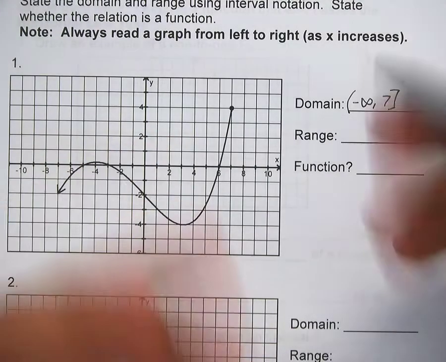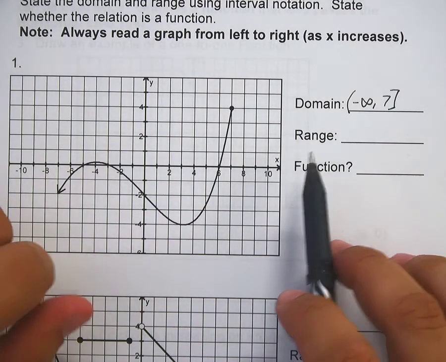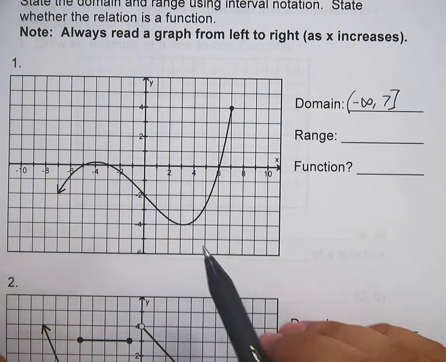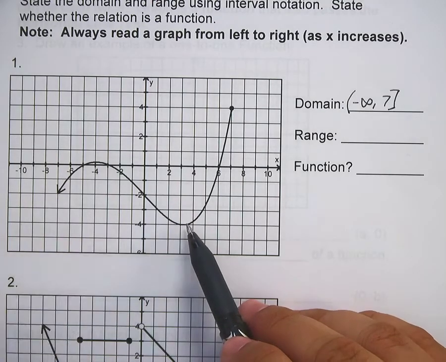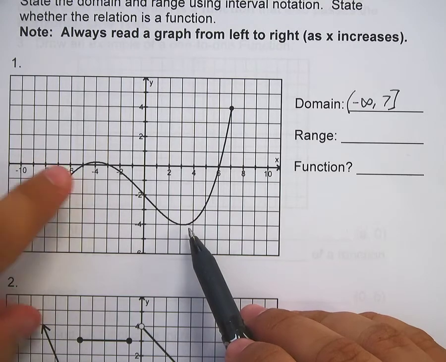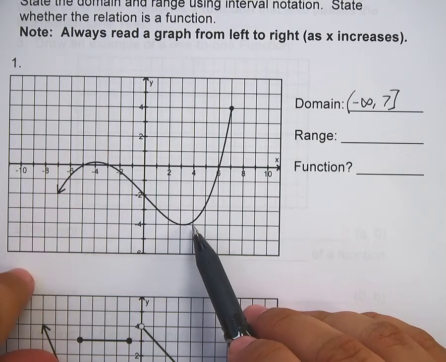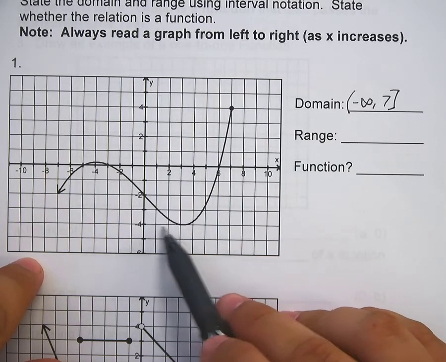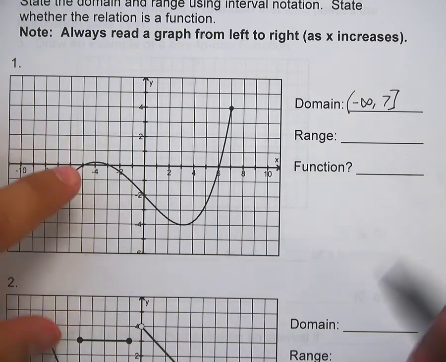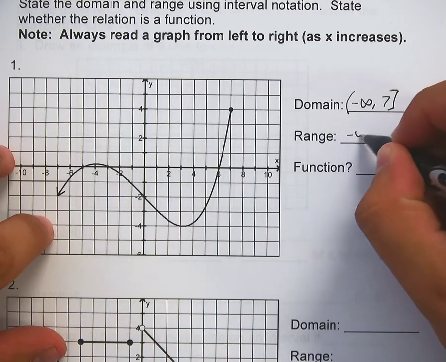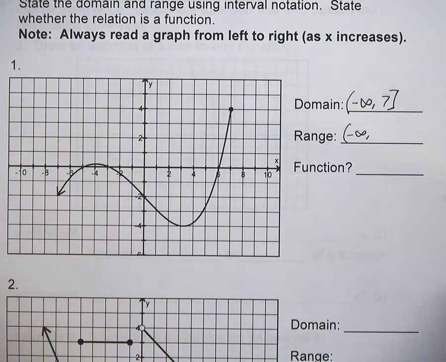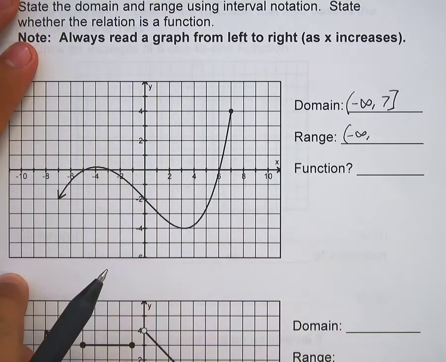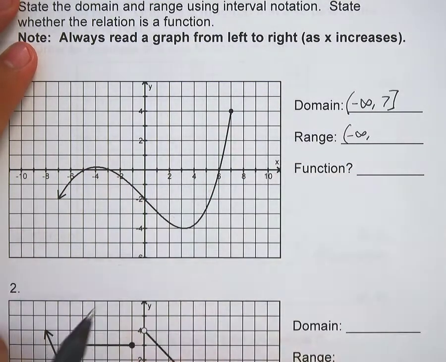Range, same thing. How far down to how far up does it go? Now a lot of people, when they see range, want to go to the lowest point on the picture, which should be down here. But us being astute mathematicians, we know that this guy is going to keep going down forever. If it keeps going down forever, that doesn't mean that negative 4 is where it stops. No, it keeps going down forever. So please don't get caught up in the picture, get caught up in the graph. What's actually happening to the graph over here at the end? It's going to go down forever, even off the graph.